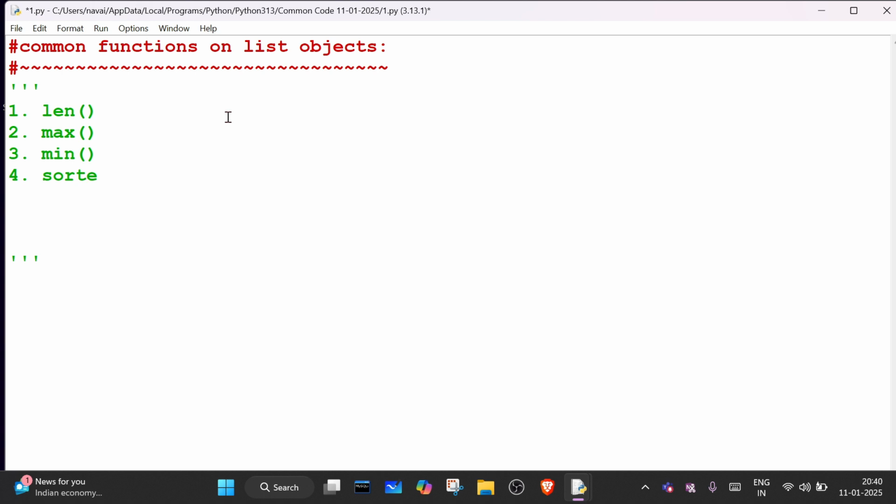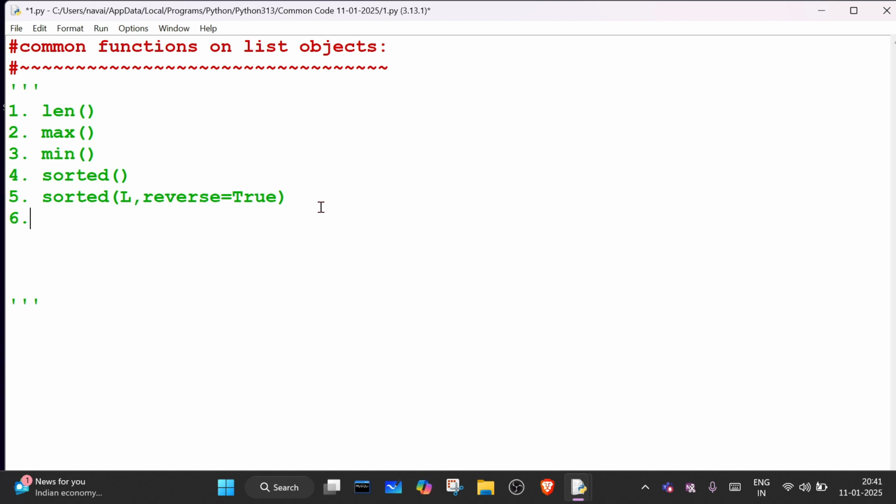The fourth one is sorted. It will return a list in ascending order. How it arranges, we will see. There is one more form, the same function with a parameter. It takes the list first, and the second parameter is reverse. If you write reverse equals True, it will arrange the list items in descending order.